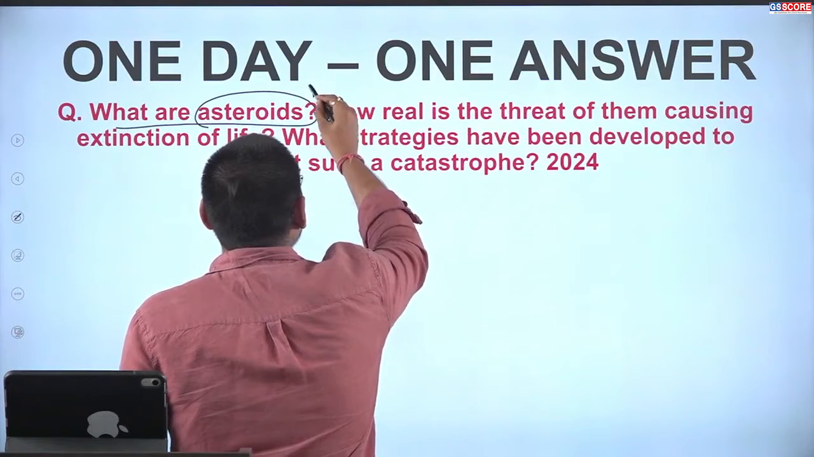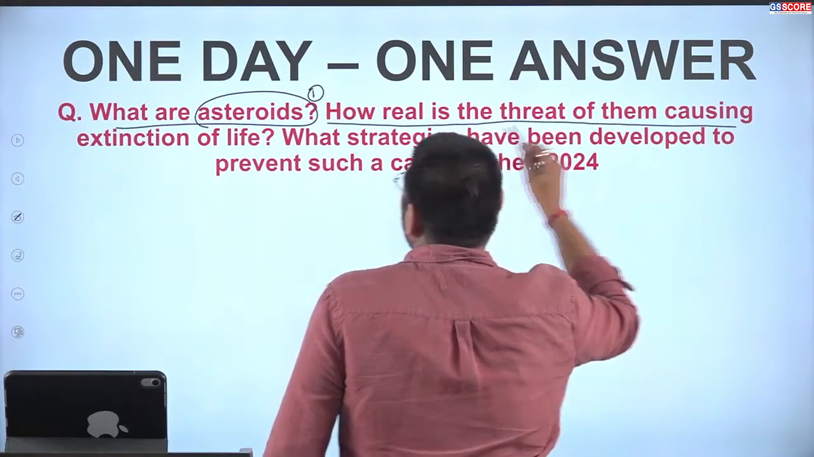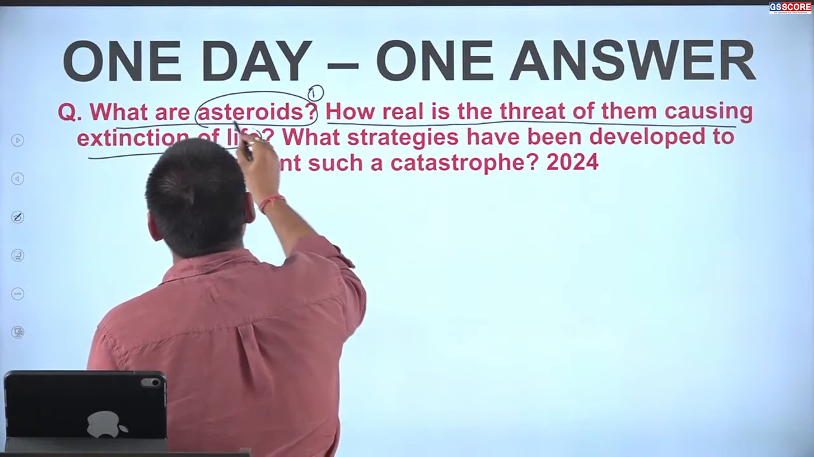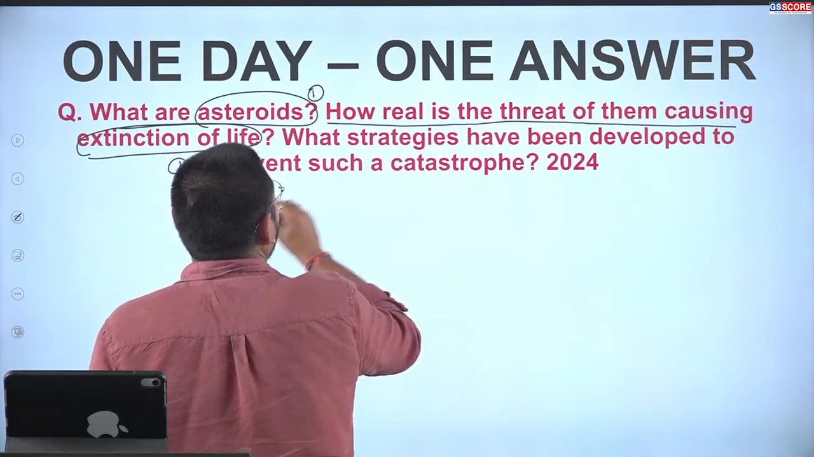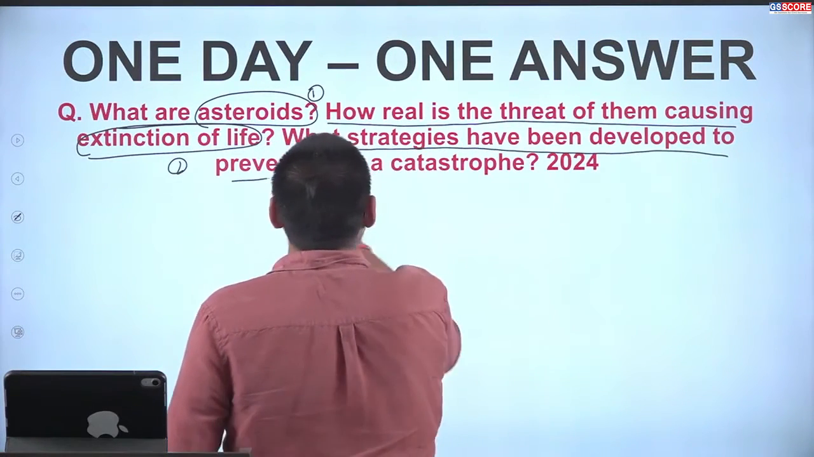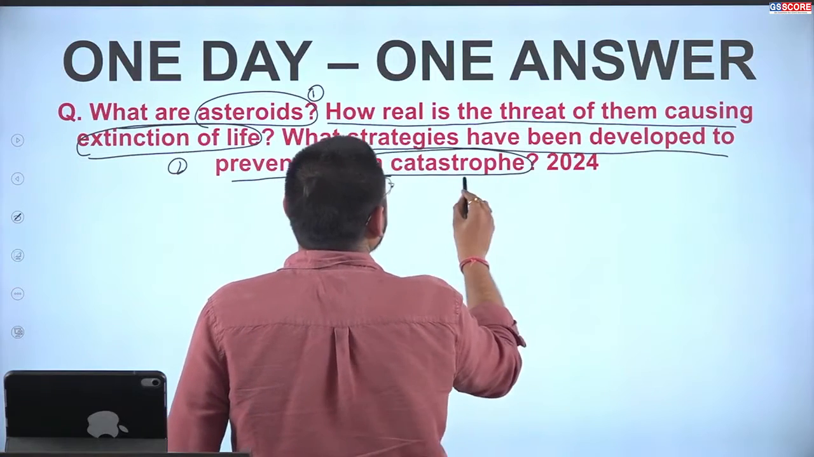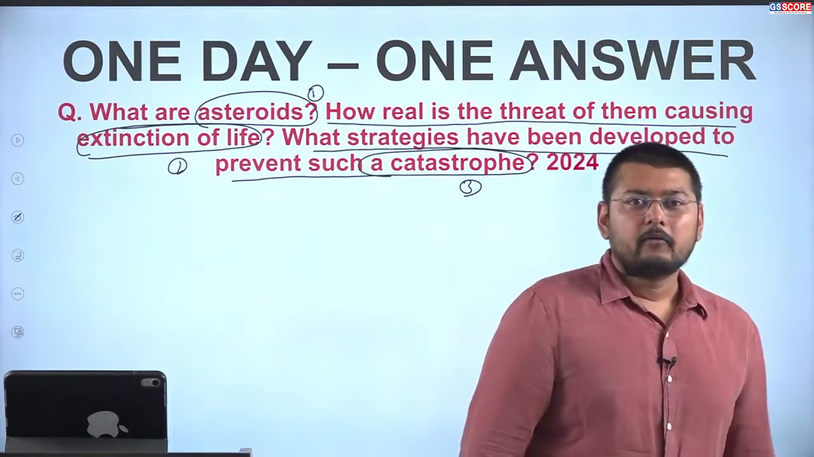What are asteroids? This is the first key term. How real is the threat of them causing extinction of life? This is the second key term, that is the extinction of life. What strategies have been developed to prevent such catastrophe? This is the third keyword. So here we see, what is an asteroid?